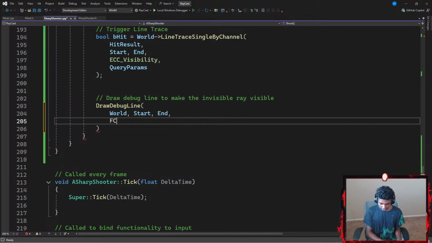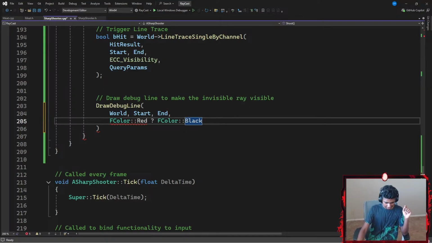Okay, so I'm gonna go with something like FColor, which is gonna be using the scope resolution operator to point towards, let's say something like red. If I hit something, I want it to be red. Else, I want my FColor to be, let's say something like, should I go with black? I think I'll go with black. Black is if I missed.